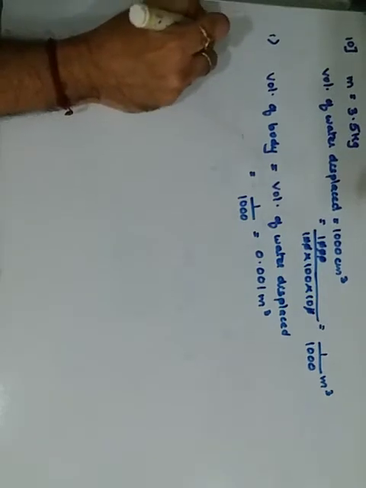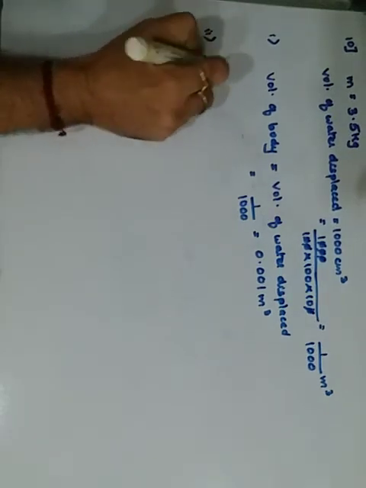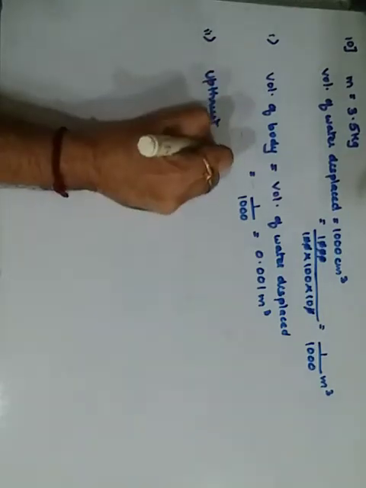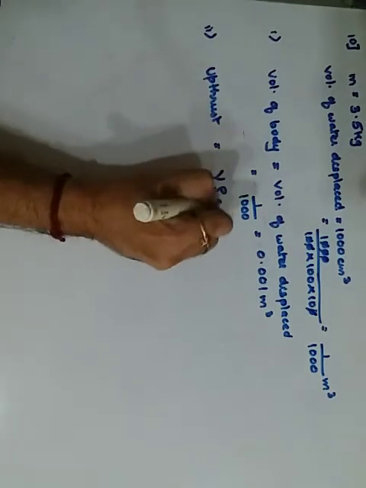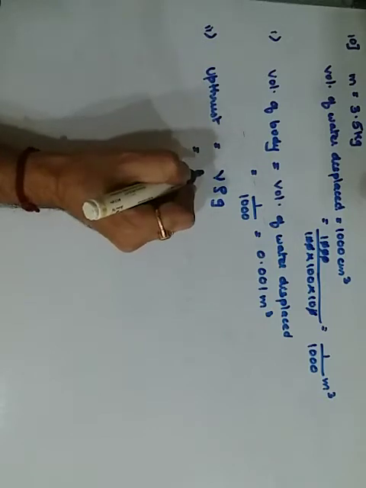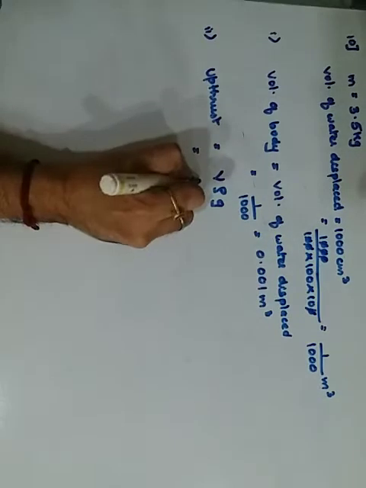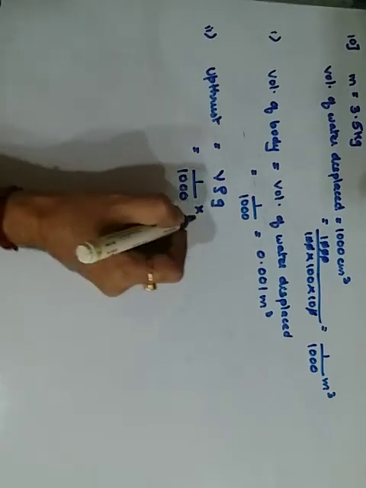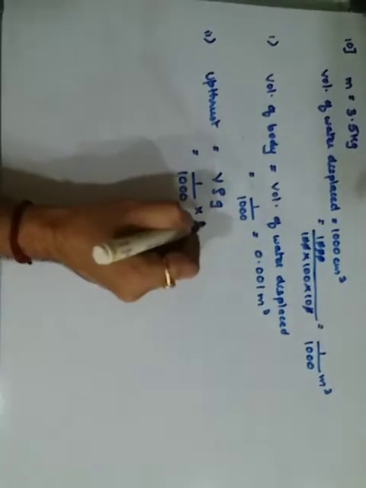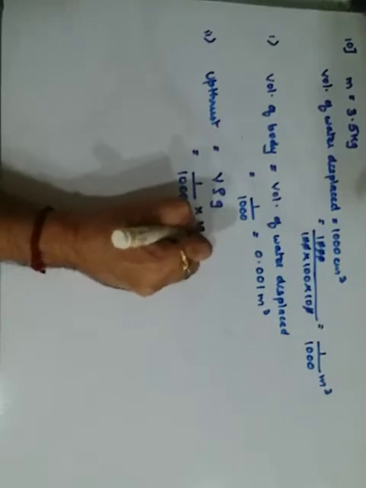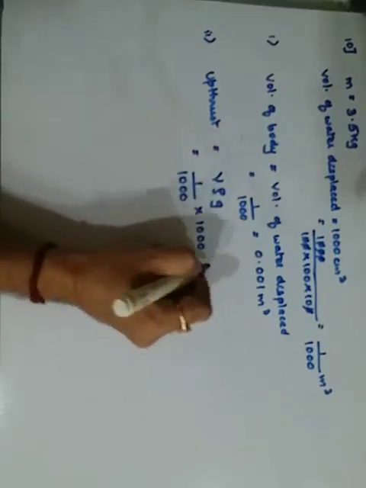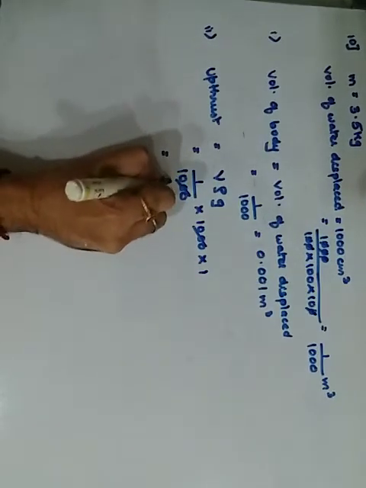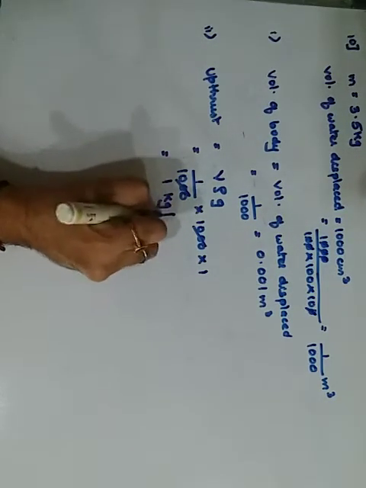And the second one we want, what is the upthrust on the body? Upthrust ka simple formula, what was the formula? Upthrust in the liquid is V into rho into G. That is, what is the volume of the water or the volume of the block? It is 1 upon 1000 I am using. What is the density? Density of water, everything is in kg. So it comes out to be 1000 kilogram per meter cube, and G is 1. 1000 and 1000 cancels, it becomes 1 kilogram force.